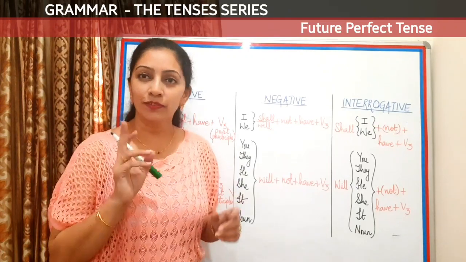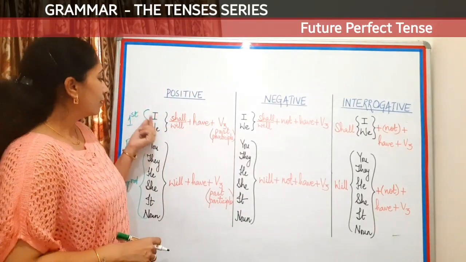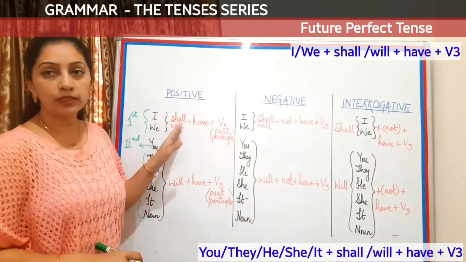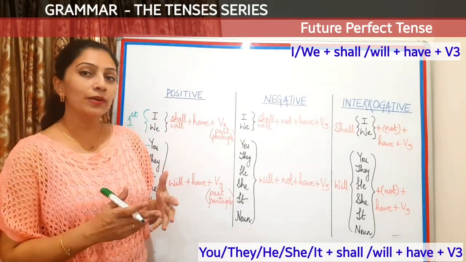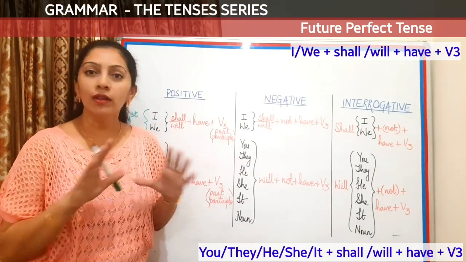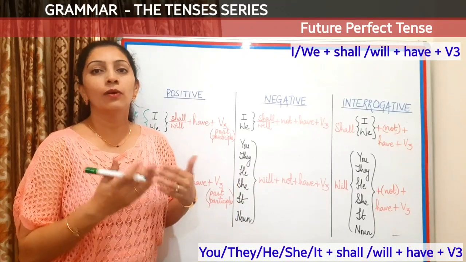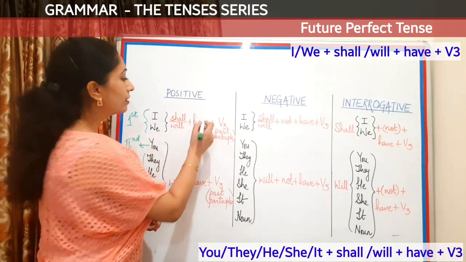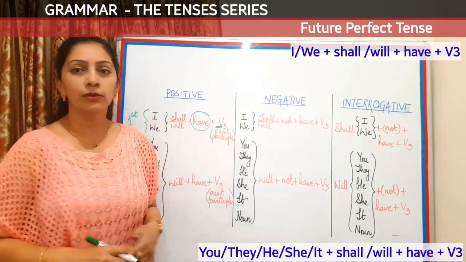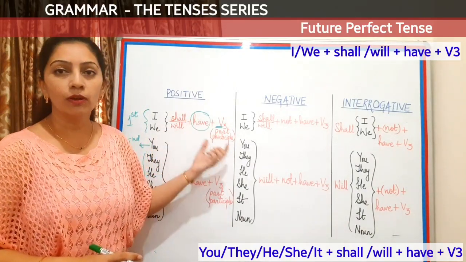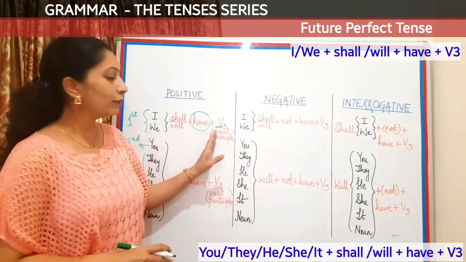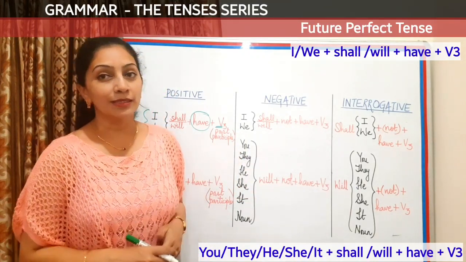Now, let's start with the first person subject, which has I and we. Now, with I or we, you can either use shall or use will depending on the situation. But the very common thing that is used in all the perfect tenses, whether it's past or present or future, is the auxiliary verb have and V3 form of the verb. This combination will always exist in all perfect tenses. V3 form is also called the past participle form.